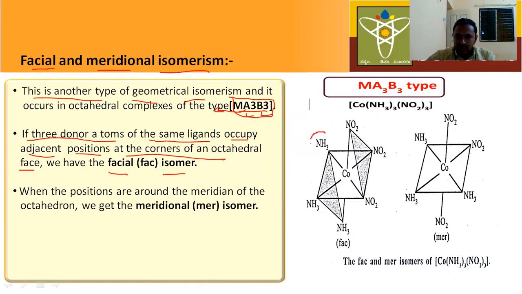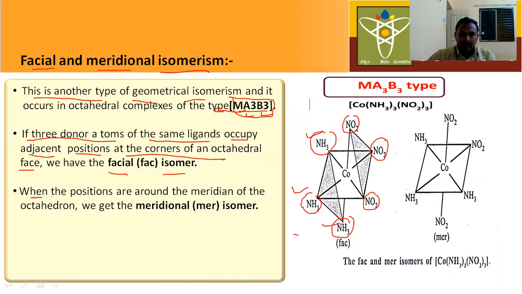Here this is NH3 and this is NH3 and this is also NH3. Here also see NO2 group and NO2 group and NO2 group. See here three ligands are adjacent to each other. So this is the facial isomerism.